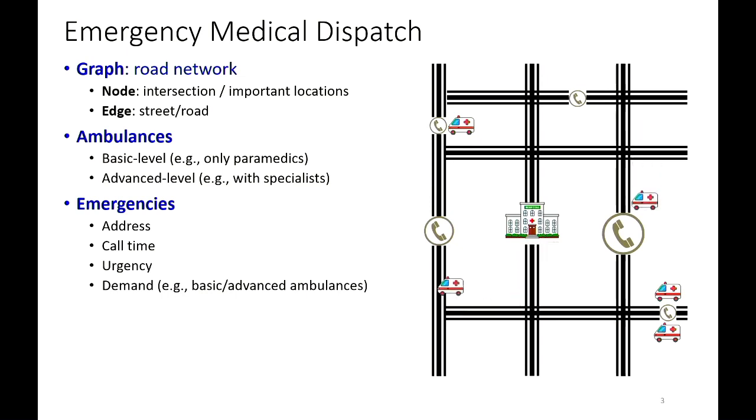That's what we are trying to do: decide which ambulance goes to serve which call, depending on a lot of complex factors.